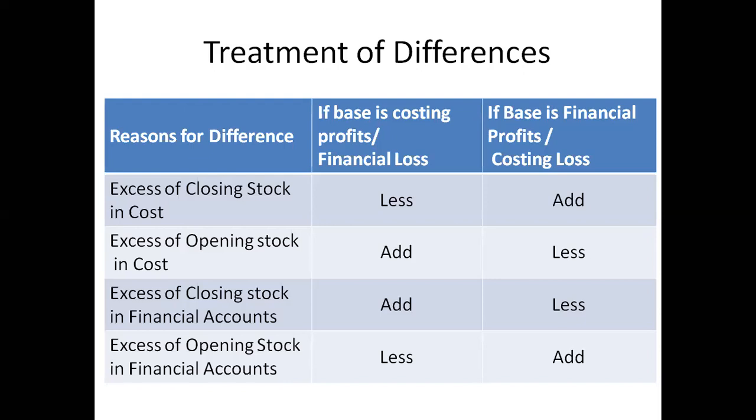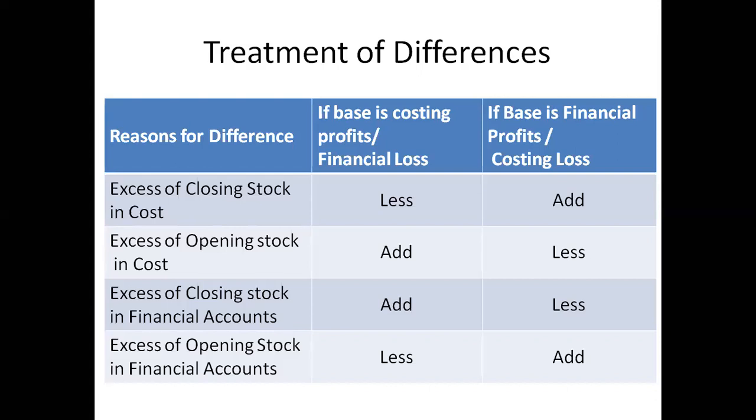If any excess of closing stock appears in the cost accounts, it should be deducted from the cost accounting profit to arrive at the financial accounting profit. If you are given the financial accounting profit, you have to add. It is an opposite effect, right?